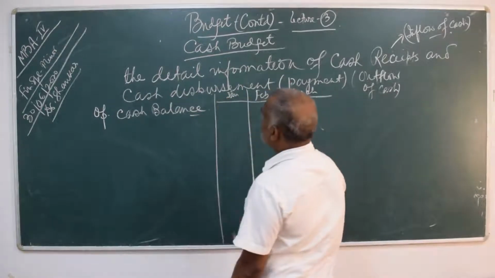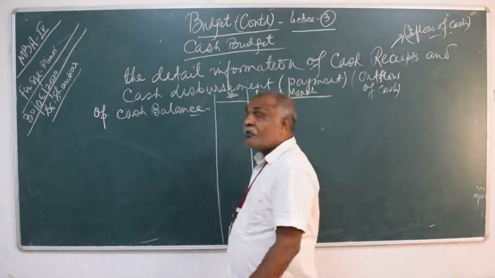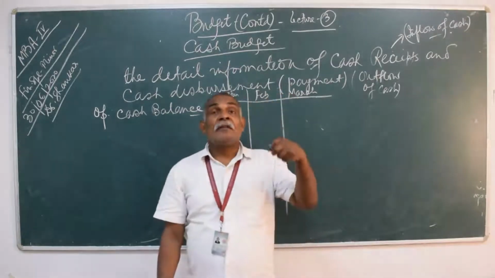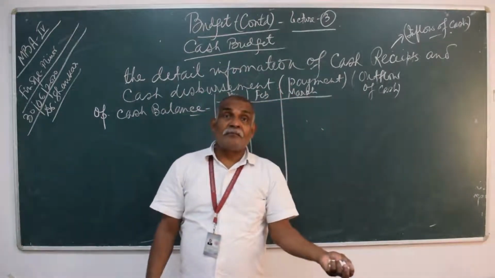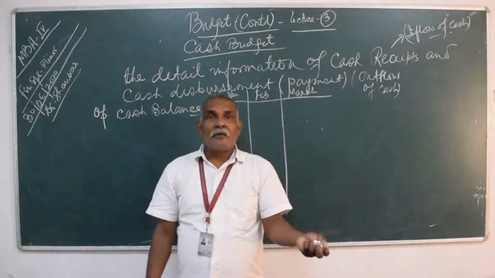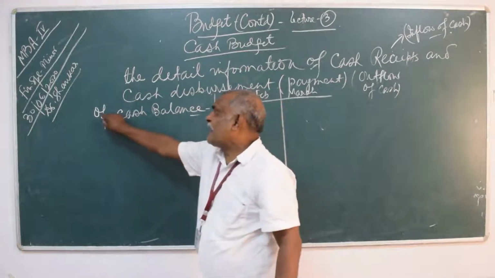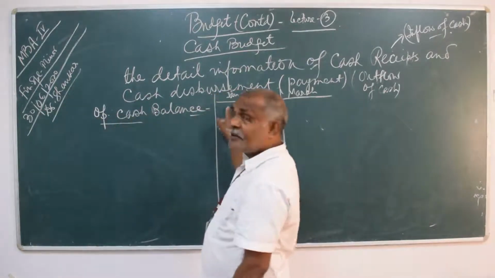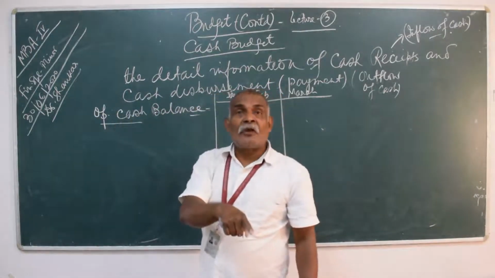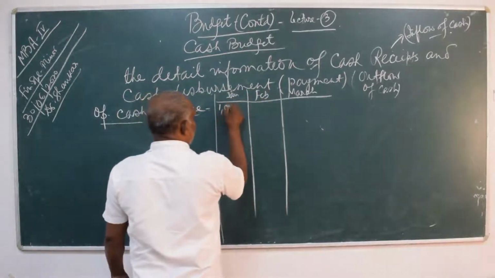The opening cash balance of January is the closing cash balance of December. Suppose the opening cash balance is 1 lakh.